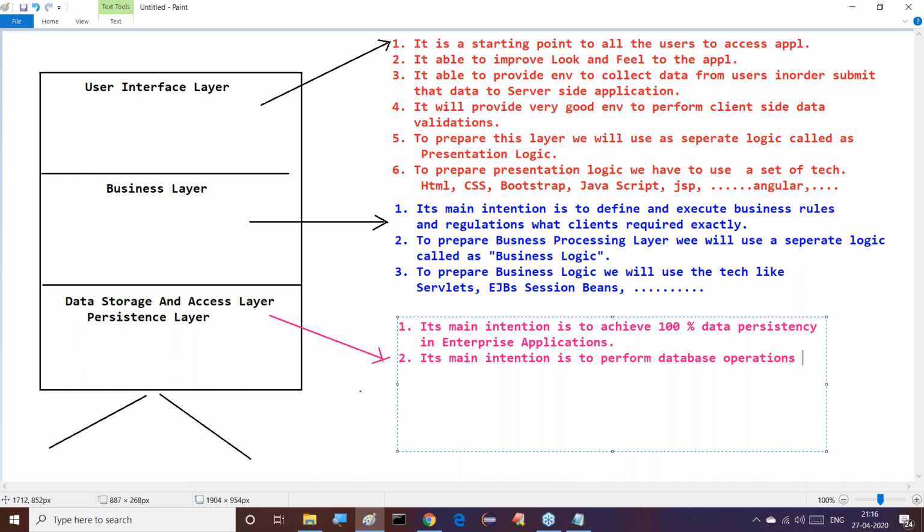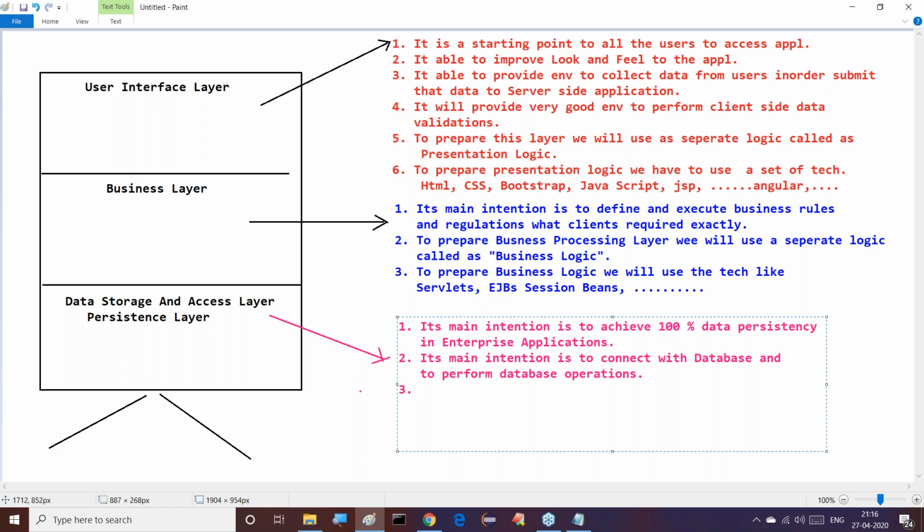That means its main intention is to connect with the database and to perform database operations. This is the main intention of the data storage and access layer. It is the bottommost layer in our web applications. If you want to perform database operations, we have to come to the data storage and access layer.